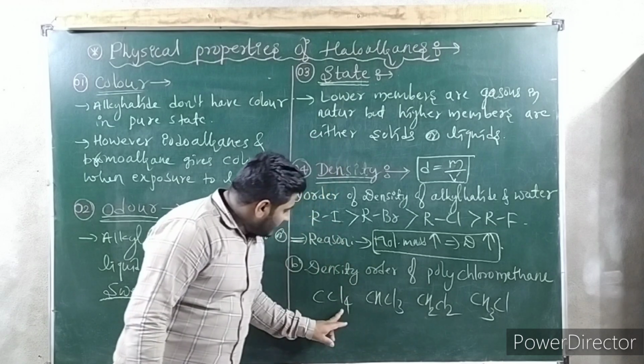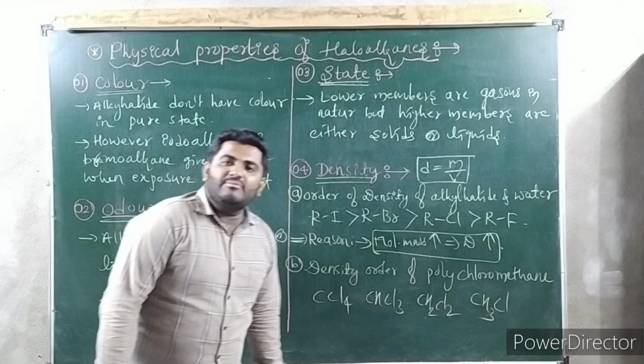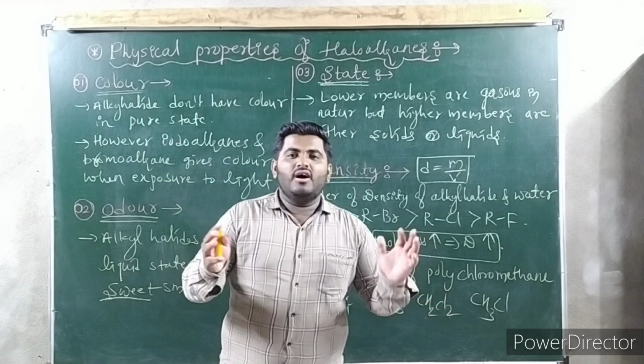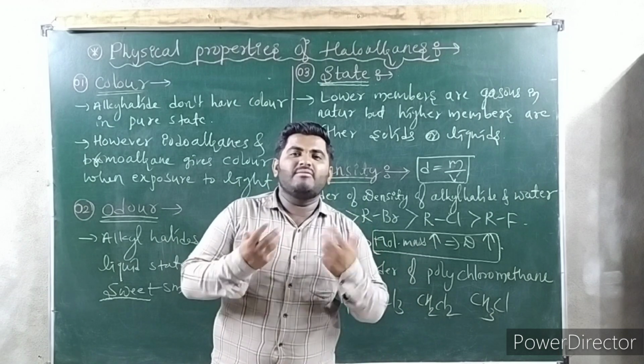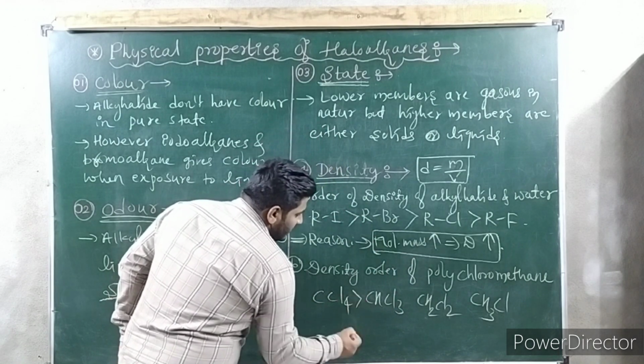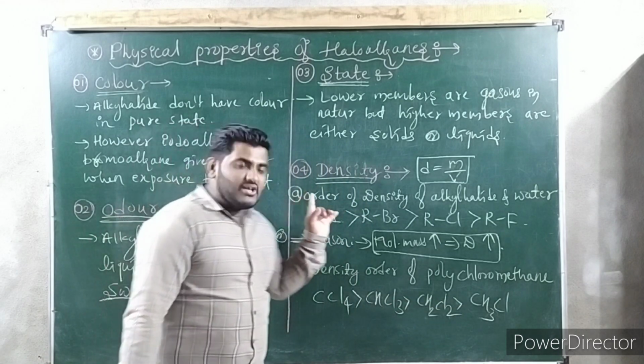In the last case, 4 halogens, 3 halogens, 2 halogens, 1 halogen. Now tell me, in which case are halogens more? If halogens are more, molecular mass is more. If molecular mass is more, obviously density is more. So again, carbon tetrachloride is highest. Getting my point?